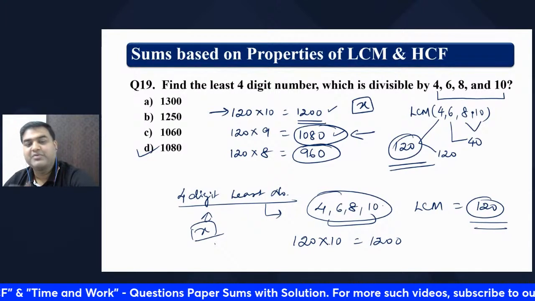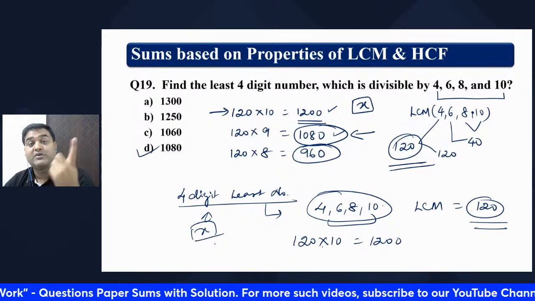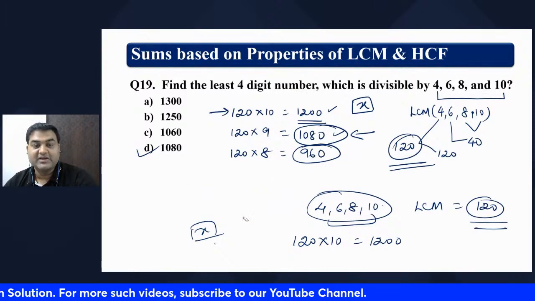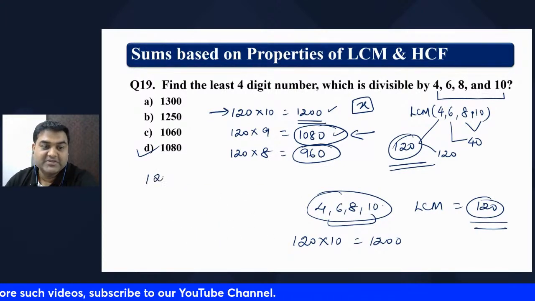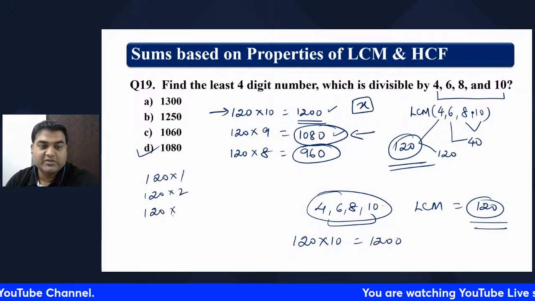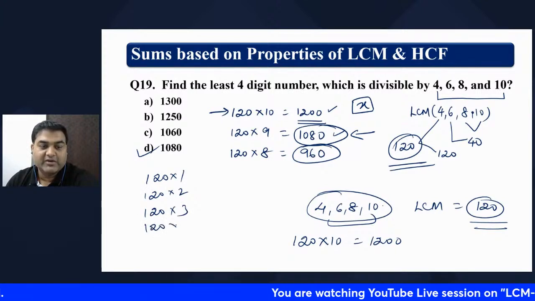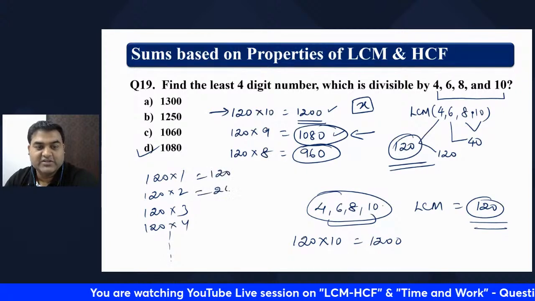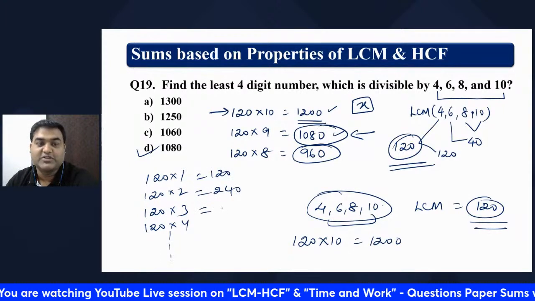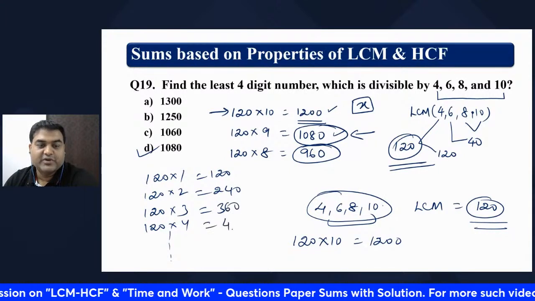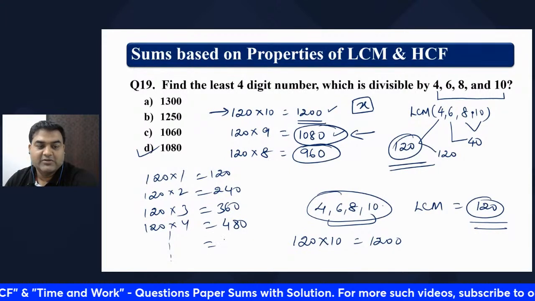Otherwise you would have to write 120 into 1, 120 into 2, 120 into 3, 120 into 4. That is one way, which people also use. You keep on writing: this is 120, this is 240, 360, 480 and so on.